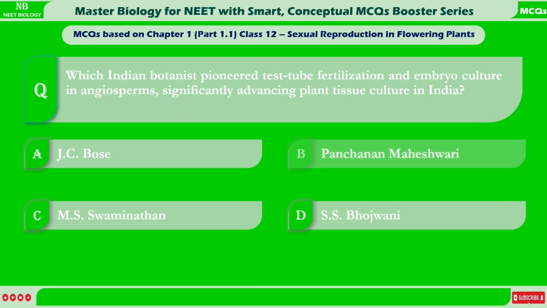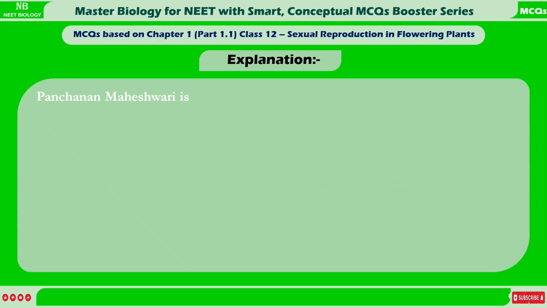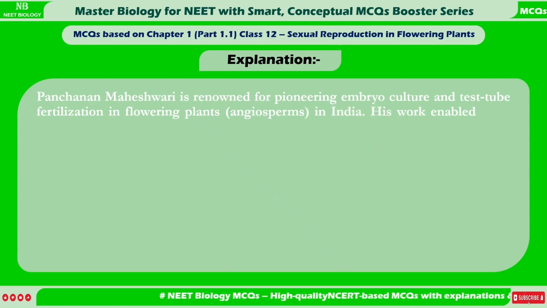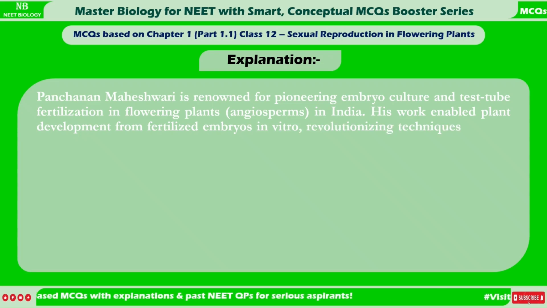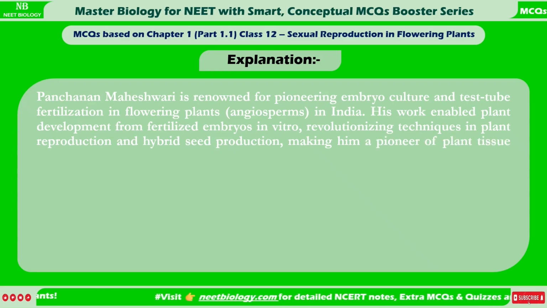Correct answer is B. Panchanan Maheshwari. Explanation. Panchanan Maheshwari is renowned for pioneering embryo culture and test tube fertilization in flowering plants, angiosperms, in India. His work enabled plant development from fertilized embryos in vitro, revolutionizing techniques in plant reproduction and hybrid seed production, making him a pioneer of plant tissue culture in India.